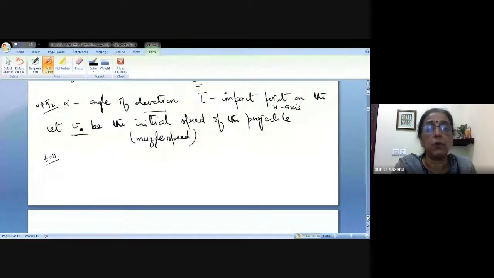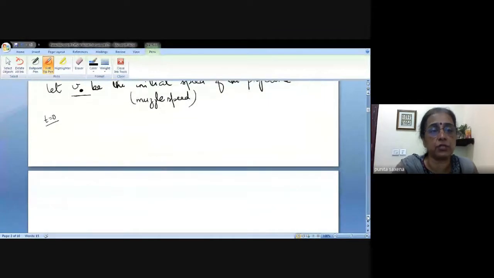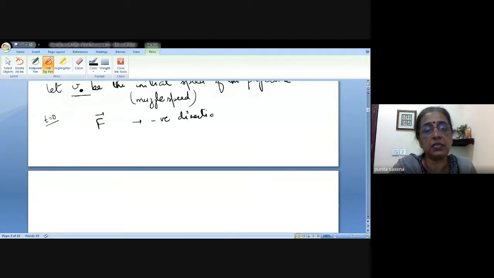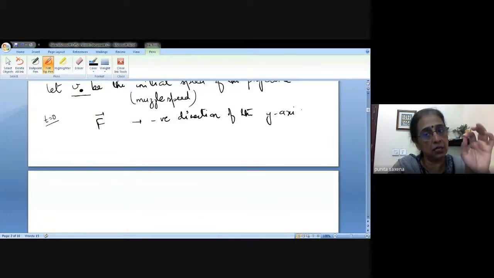Now one thing is clear, that the force is pulling the particle down. This is just for your understanding: it is acting along the negative direction of the y-axis because it is pulling the particle down, right? Secondly, we are assuming that there is no other force acting on that particle because the motion is taking place in a vacuum.